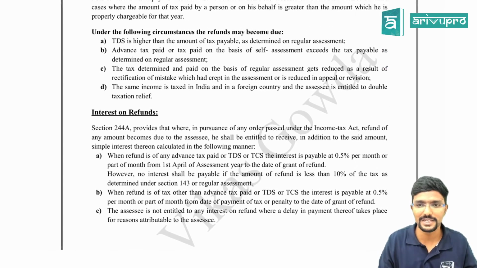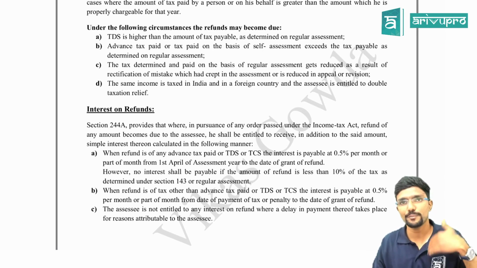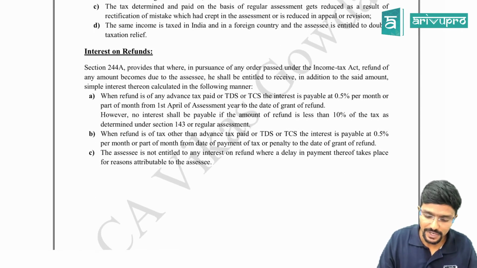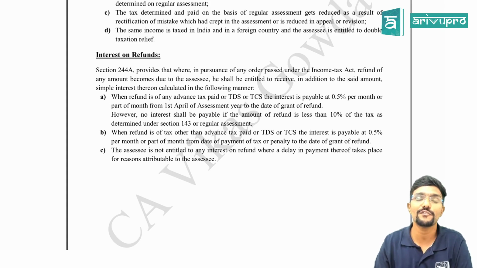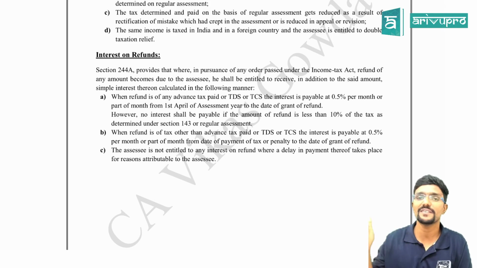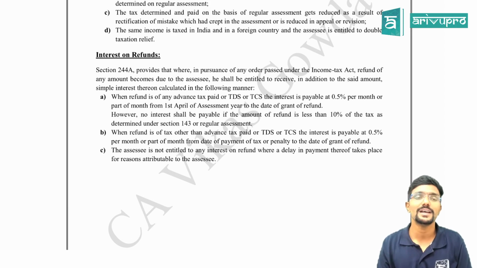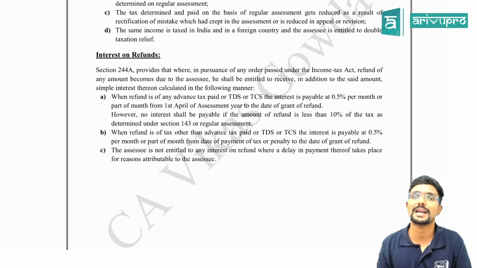I have also given various cases where a refund will be received, that is if TDS has been deducted more, or if I have paid more advance tax, or if I am eligible for any double taxation relief and so on, I can get a refund. And if the refund is due to TDS, TCS or advance tax, then I will be eligible for 0.5% interest per month from 1st April of the assessment year till the date of grant of refund. If I am eligible for a refund for any other reasons, then I will get interest at 0.5% from the date of payment of tax till the date of grant of refund.